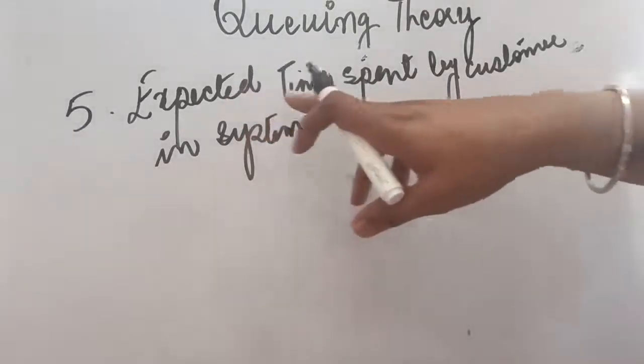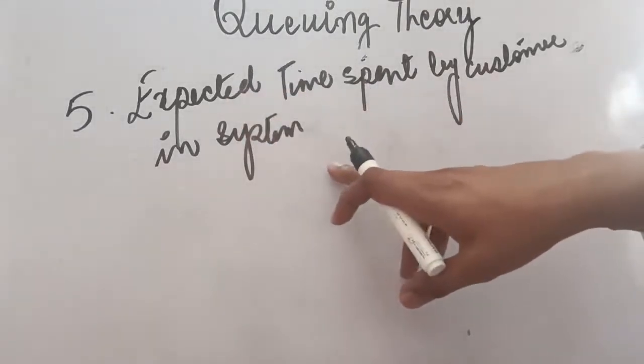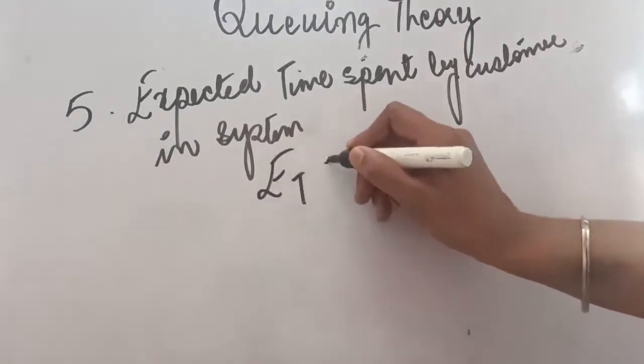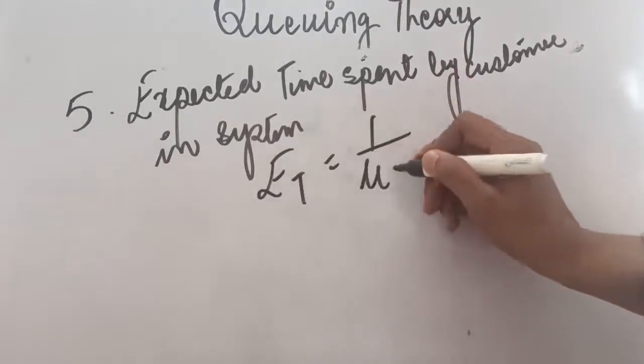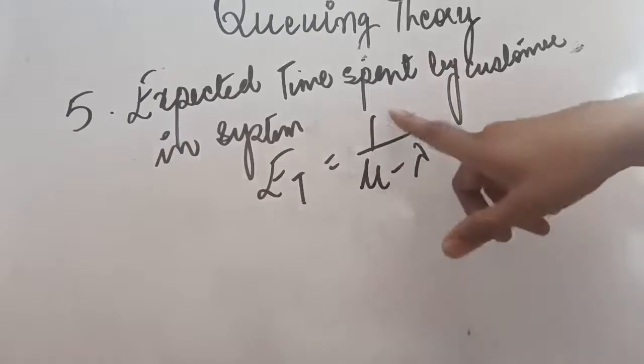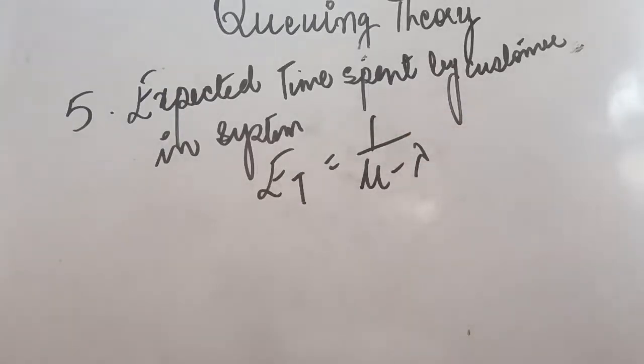The first formula is the time spent by the customer in the system. You will call it ET, and the formula is 1 upon mu minus lambda. Expected time spent by the customer in the system means the time spent while waiting in the queue plus the time spent while taking the service. So this will be the formula that will be used.